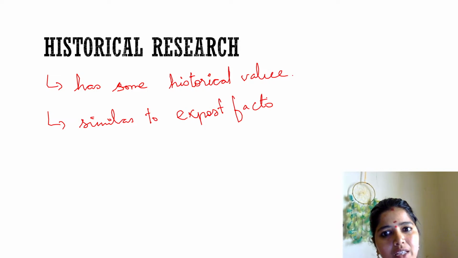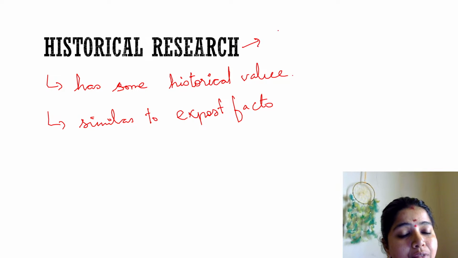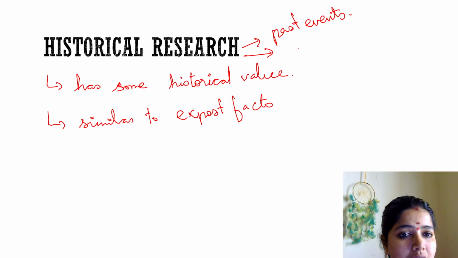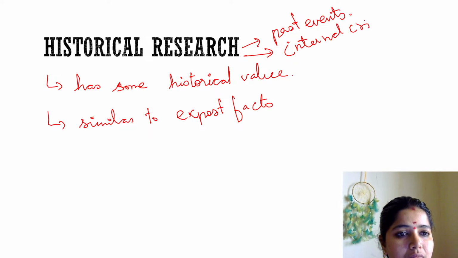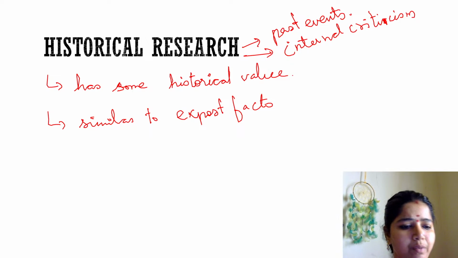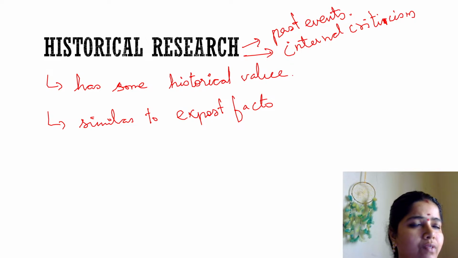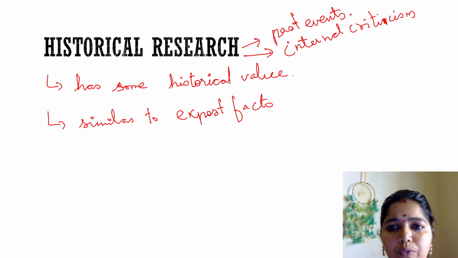Yes, similar. This is also going to talk about past events, but that past event will have some kind of impact, and will have some kind of internal criticism. Take a film: we have the film Ponniyin Selvan 2, right?